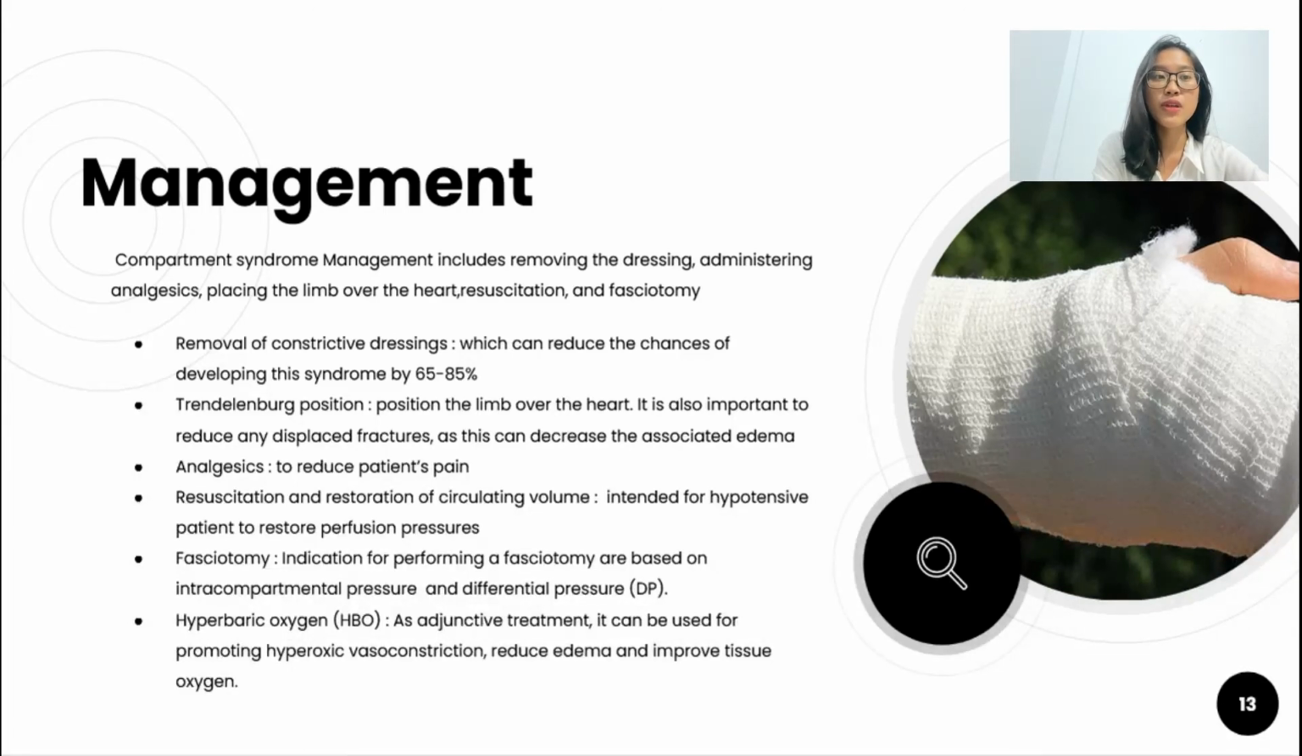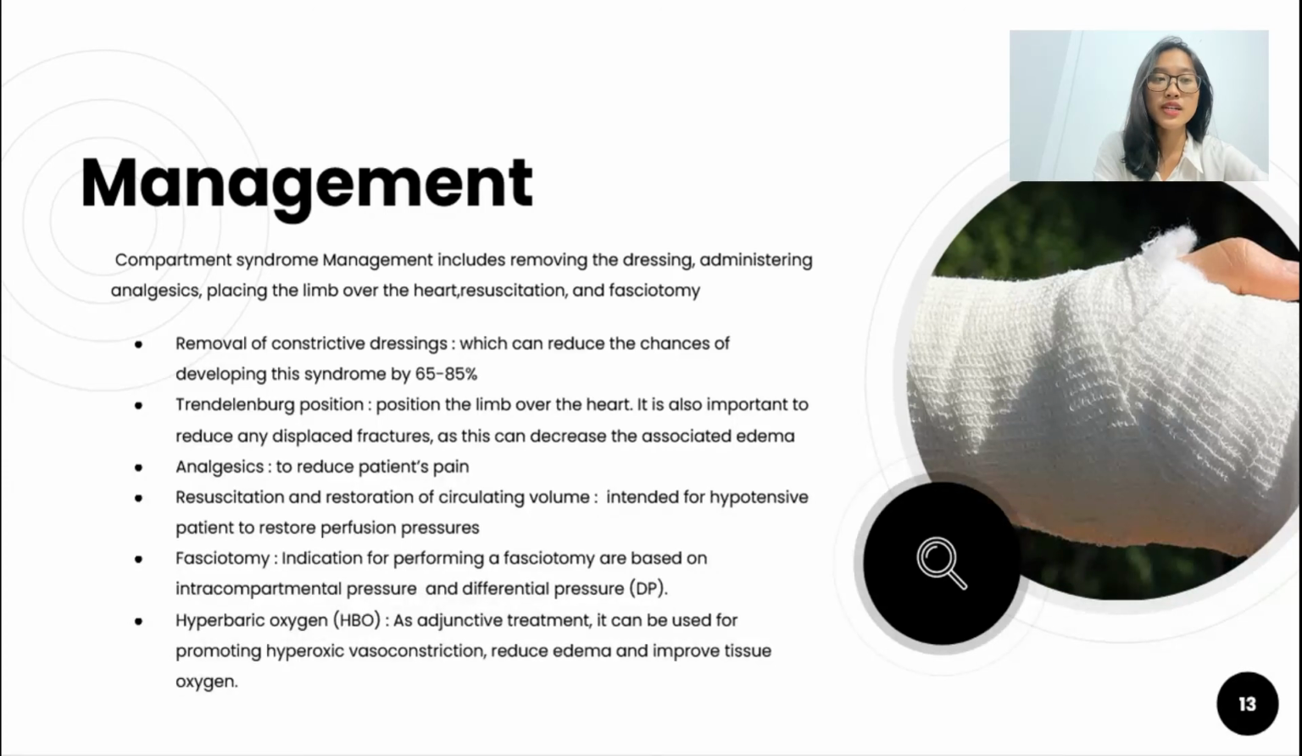Second, we can do the Trendelenburg position. This position is placing the limb over the heart. It is important to decrease the associated edema. Third, we can give analgesic to reduce the patient's pain. And the next, we can do resuscitation and restoring of circulating volume. It is intended for hypotensive patients to restore perfusion pressure.